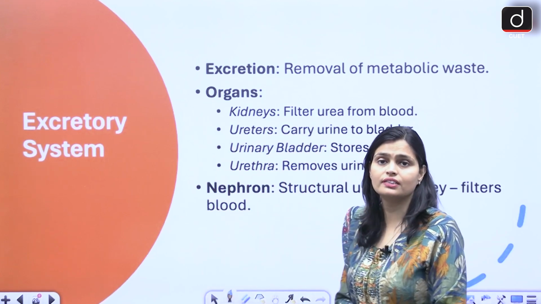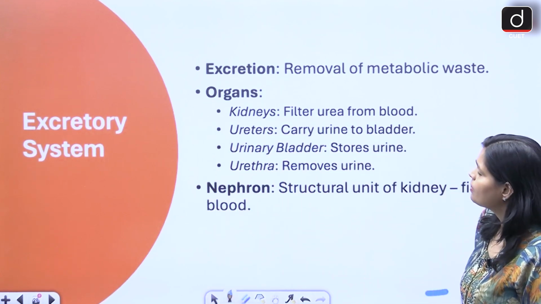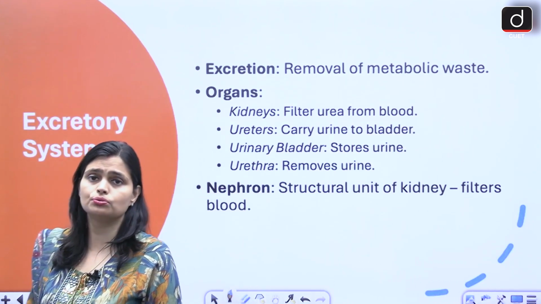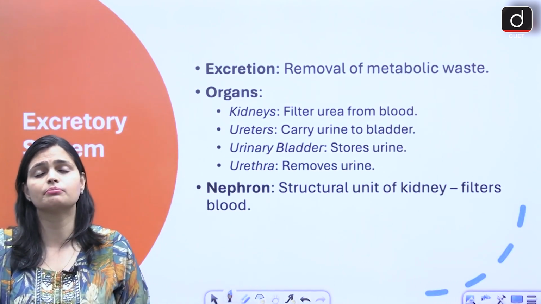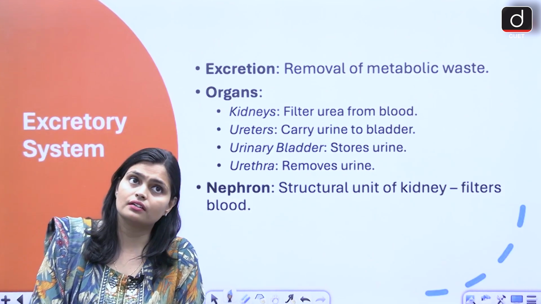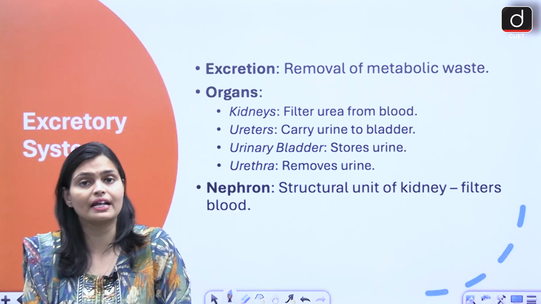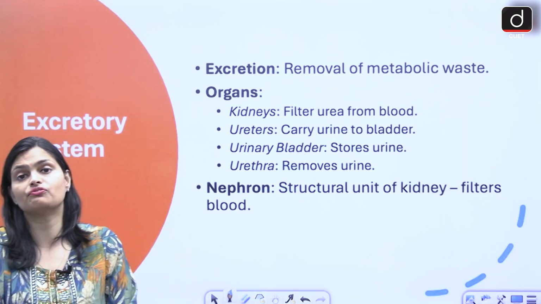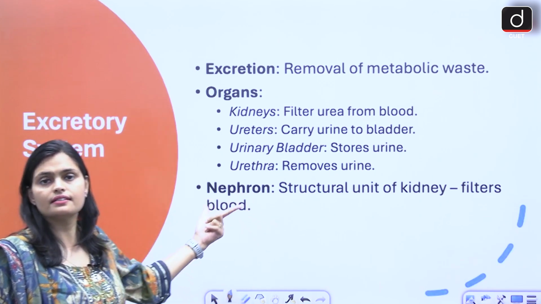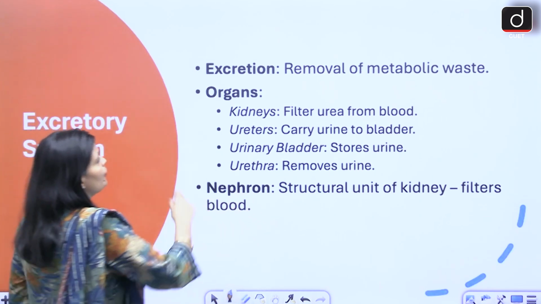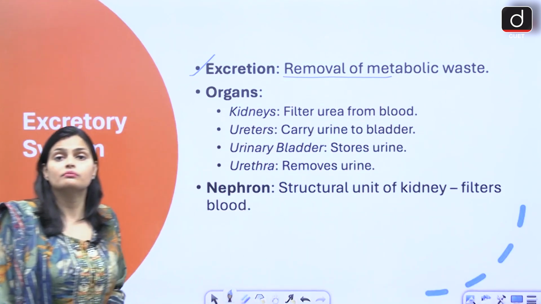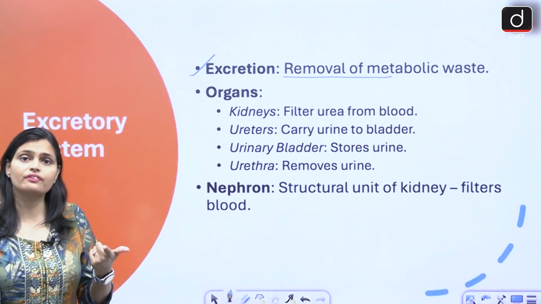Now next we have the excretory system. The excretory system is basically a system of our body which is used to remove the waste material, right? Whatever waste we have in our blood, that waste is filtered by the kidney and then removed via urine. So this whole process is done via the excretory system of our body. So how are you going to define excretion? Removal of waste. Why is it called metabolic waste?